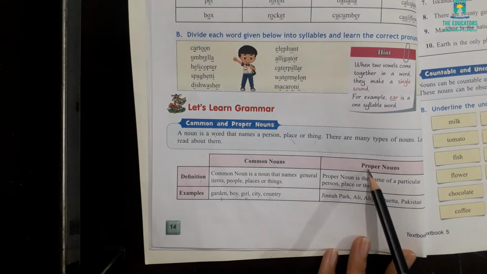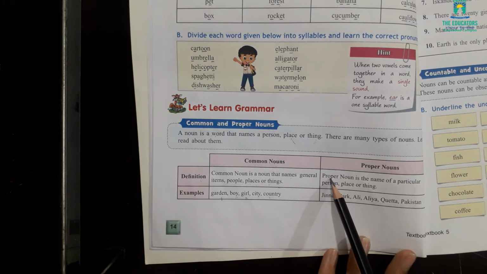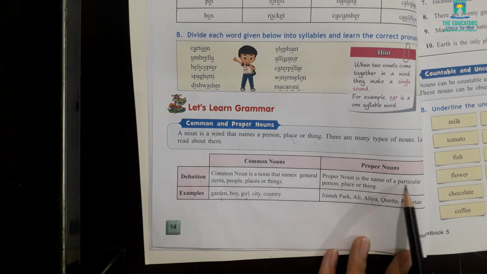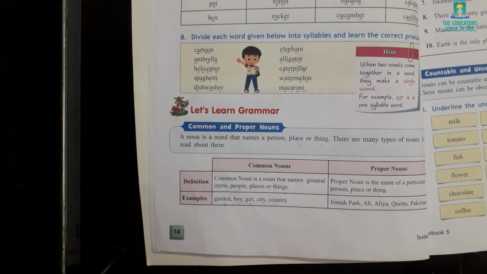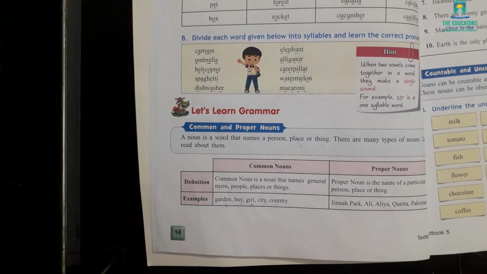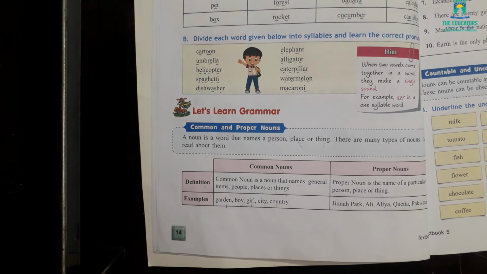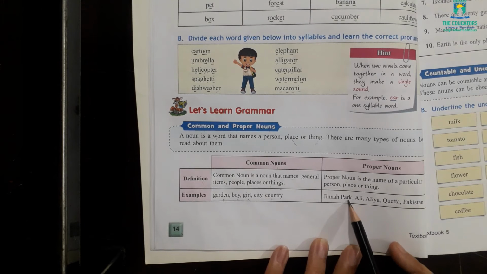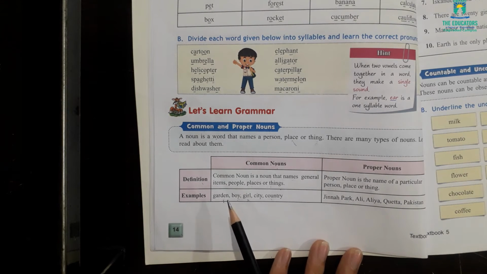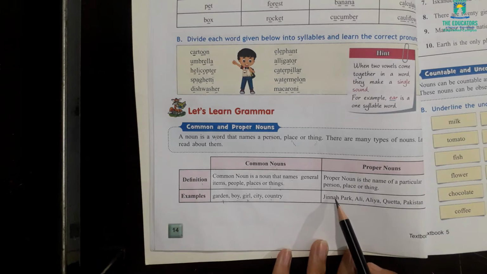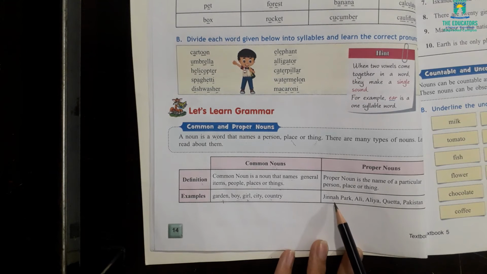The next is proper nouns. A proper noun is the name of a particular person, place or thing. When you talk about a specific person or place or thing, then that would be a proper noun. For example, Jinnah Park. There was garden, but we don't know which garden or park. Here they have given us a particular name for the park, which is Jinnah Park.